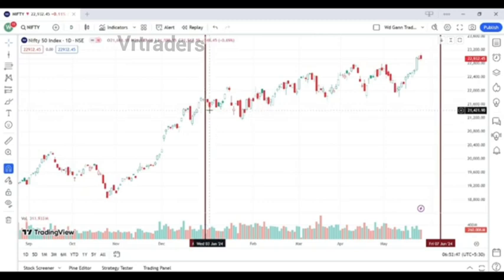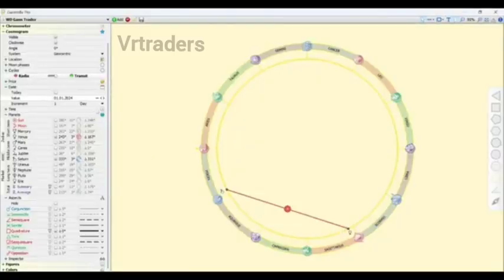Now let's go more in the past. So open the Genzilla app again. The next date will be, change it to week. Go more in the past. So here we can see on the date of 15th April 2023, we can see a quadrature aspect forming between the Venus and Saturn planet. So let's mark it on the TradingView app.